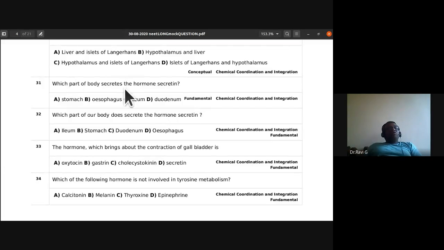31st, which part of the body secretes the hormone secretin? Is it stomach, esophagus, ileum, duodenum? ಯಾವ ಬಾಡಿ ಪಾರ್ಟ್ ಸೆಕ್ರೇಟ್ ಮಾಡುತ್ತೆ secretin? ಡಿಯೋಡಿನಮ್ secretes this secretin. Duodenum secretes this secretin. Okay, ನೆನ್ಪಿಟ್ಕೊಳ್ಳಿ ಅದನ್ನ.